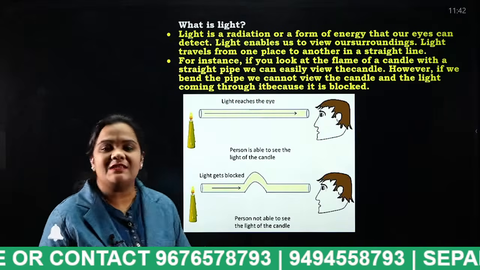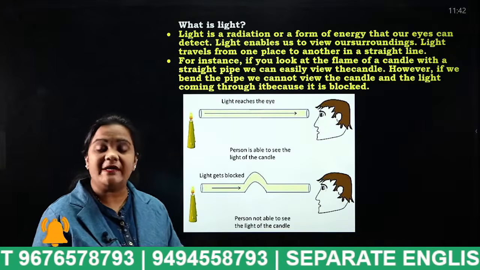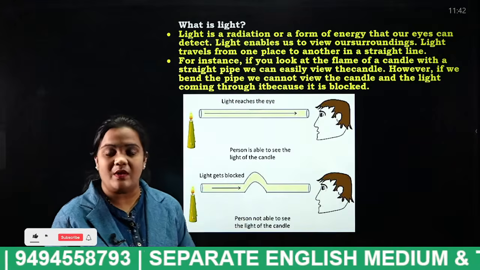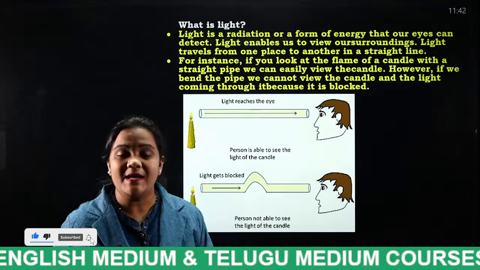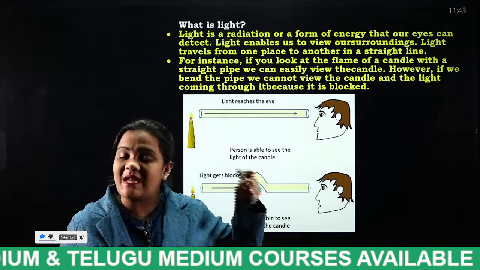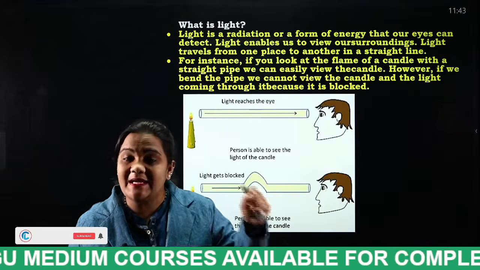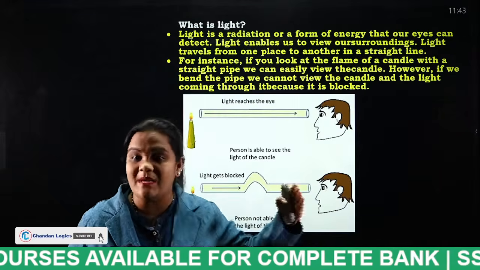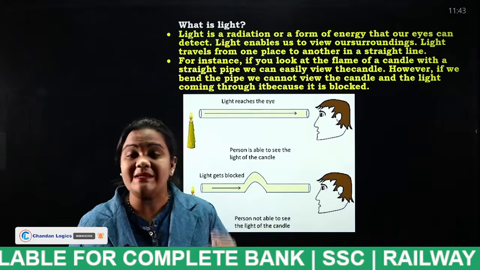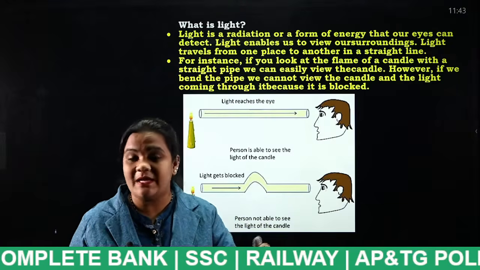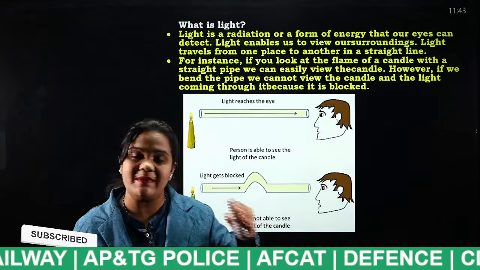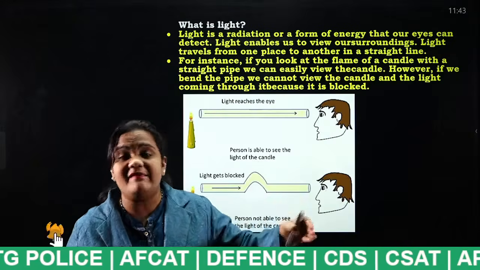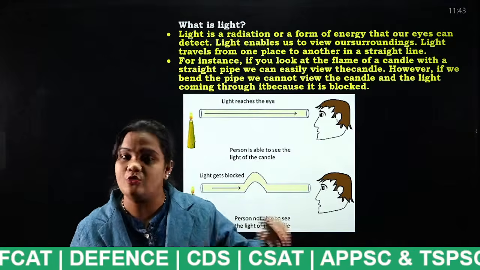What is light actually? So light is nothing but it is a radiation or it is a form of energy. Okay. So actually we have dealt with the sound unit. So what is the difference between light and sound, students? Light does not require any medium to travel, but sound requires a medium to travel, either a solid or a liquid or a gaseous. Light can travel even in empty space like vacuum also.